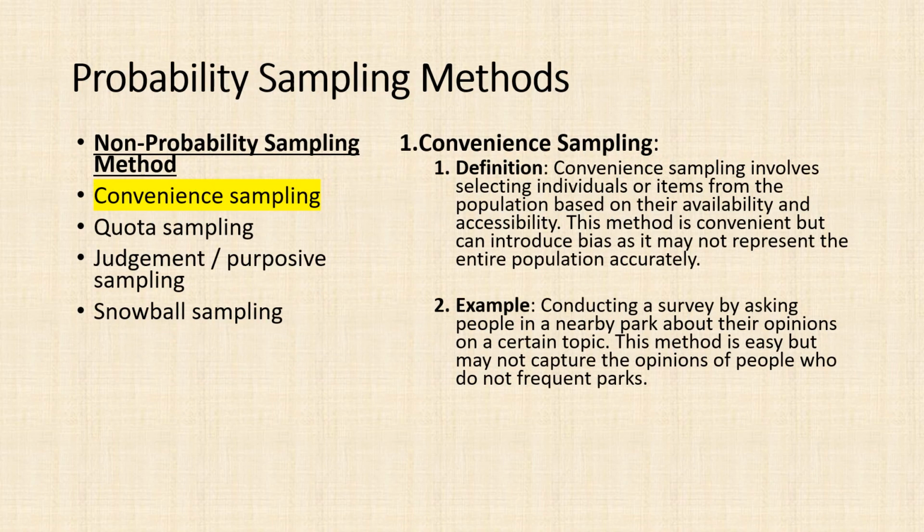Convenience sampling. Definition: convenience sampling involves selecting individuals or items from the population based on their availability and accessibility. This method is convenient but can introduce bias as it may not represent the entire population accurately. Example: conducting a survey by asking people in a nearby park about their opinions on a certain topic. This method is easy but may not capture the opinions of people who do not frequent parks.